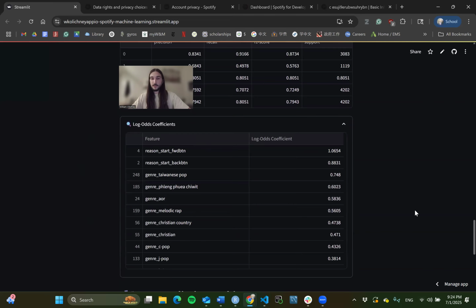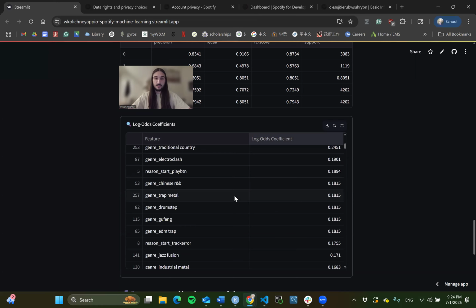In short, this is basically what makes you skip a song and what makes you less likely to skip a song. If I had skipped the song before it, this forward button one, then I'm more likely to skip the song in question. Let's say I skipped the song before it and it's Taiwanese pop, I'm probably really likely to skip it, because now these two coefficients are interacting with each other.